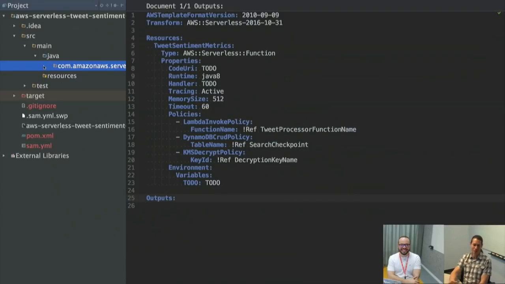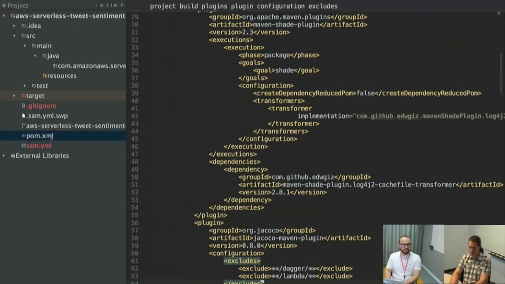Right before this, 15 minutes ago, I just used IntelliJ to set up a new Maven project. This one's called AWS Serverless Tweet Sentiment Metrics. And it's empty. There's no source code in it right now. I do have some basics, so I'm going to show you my POM XML.